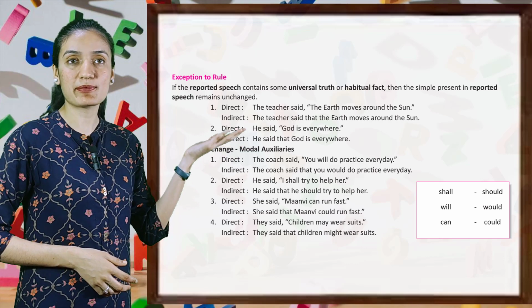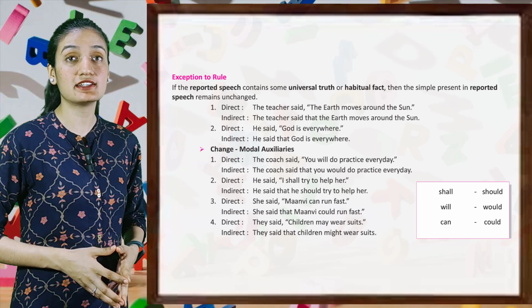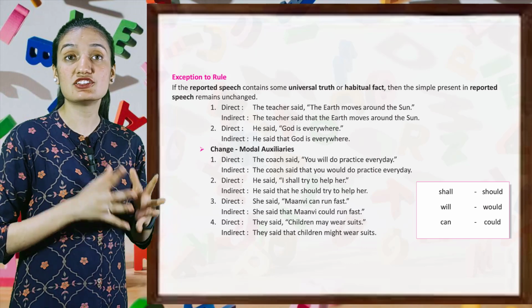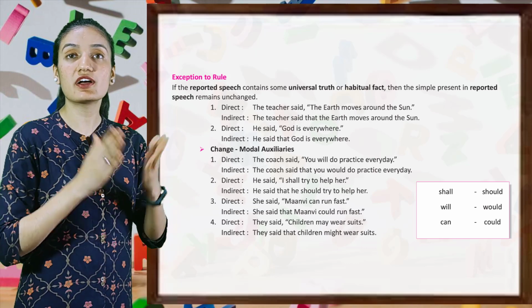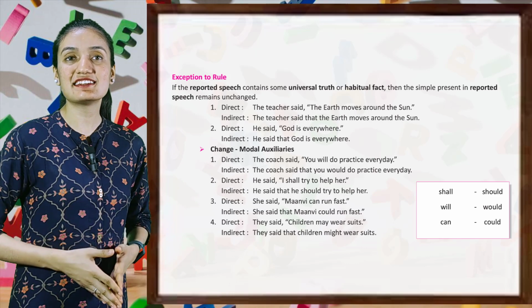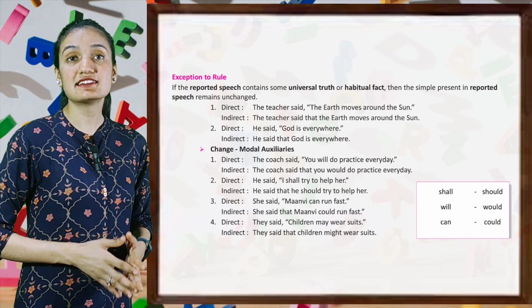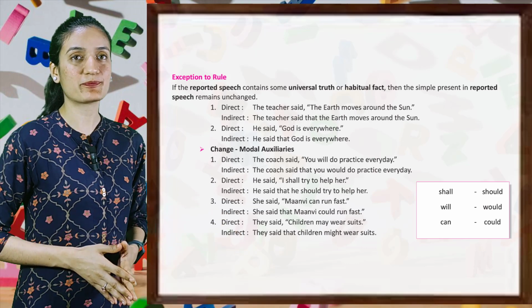Let's see some examples. Direct: The teacher said, "The earth moves around the sun." Indirect: The teacher said that the earth moves around the sun. Direct: He said, "God is everywhere." Indirect: He said that God is everywhere.